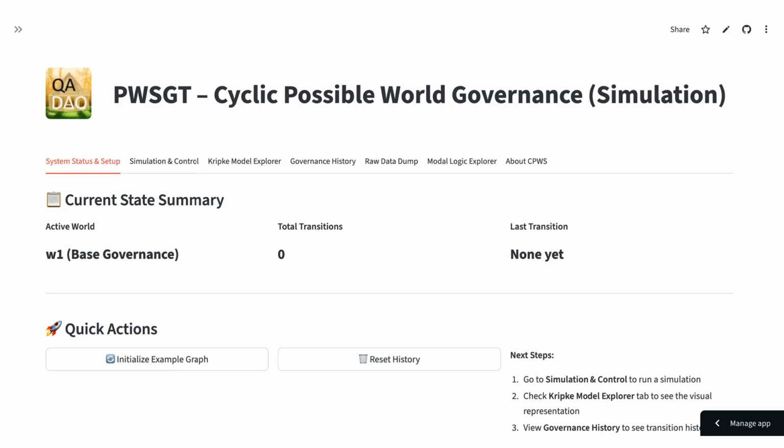This is our starting point. When you first run the app, you need to initialize the data. We're going to create the example Kripke model, the map of all our possible worlds. You can now see the current active world is world 1. Our governance system starts here. We also see our history has been reset. Now we have our map. Let's run the vote that moves us along the roadmap.